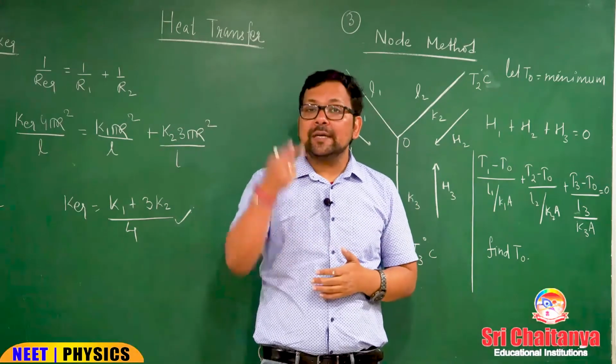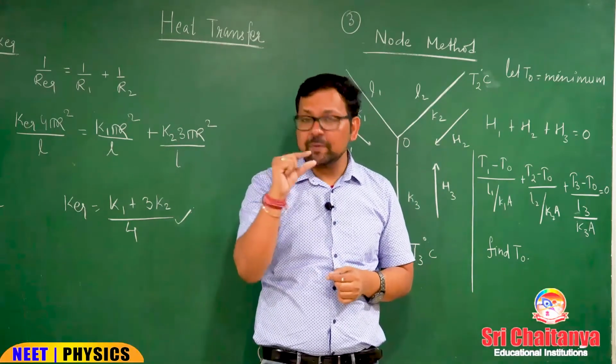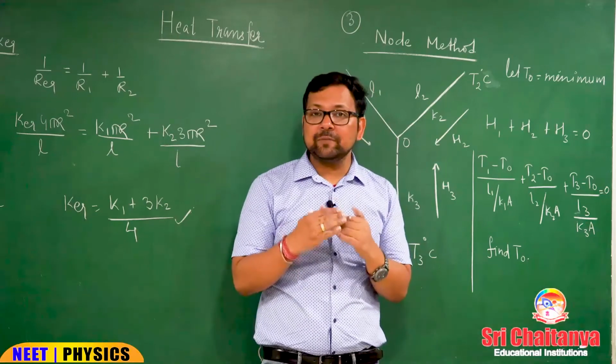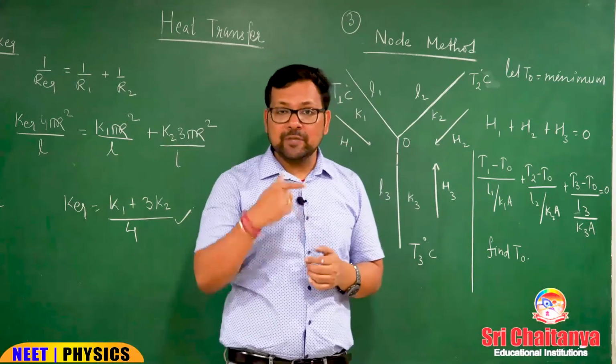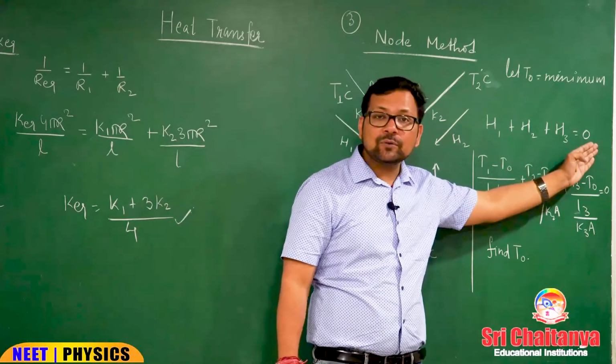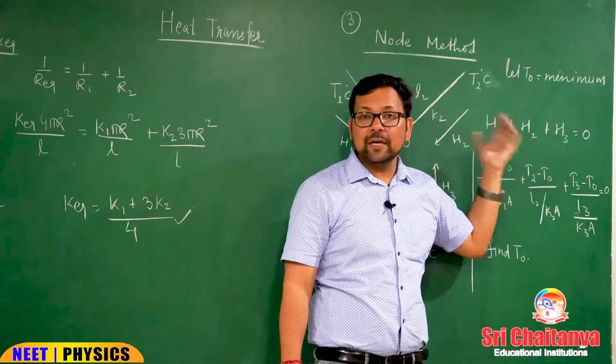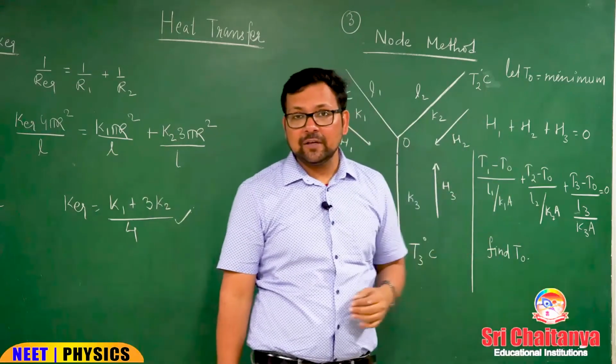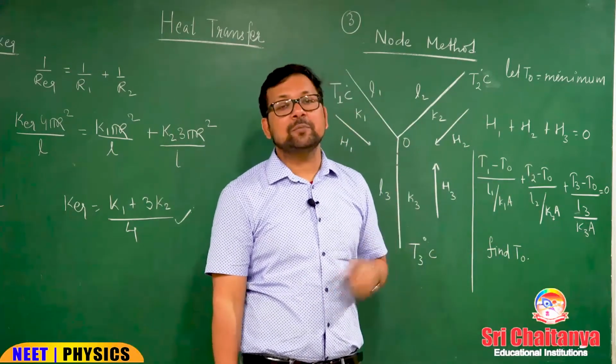Since we have assumed O at minimum temperature, you know that from minimum temperature no heat will flow, minimum to maximum heat flow is not there. So, what is the outgoing from O? 0. What is incoming at O? H1 plus H2 plus H3, and from conservation these two must be equal.